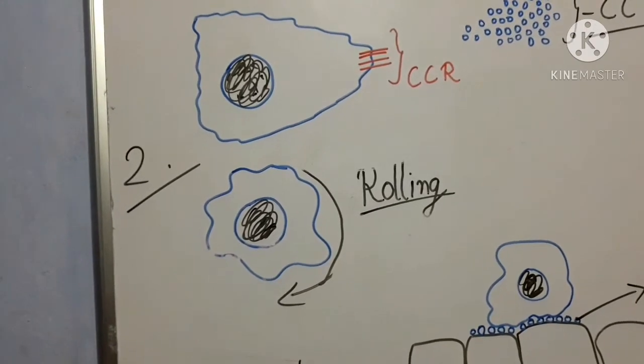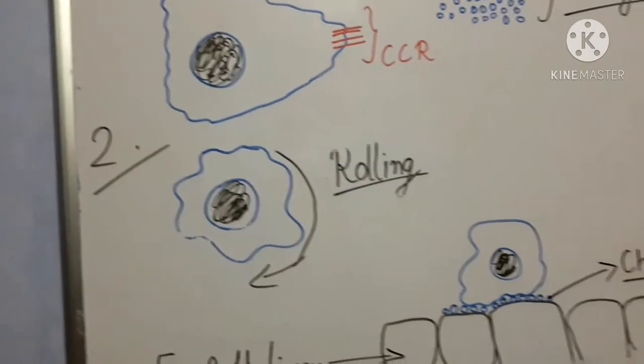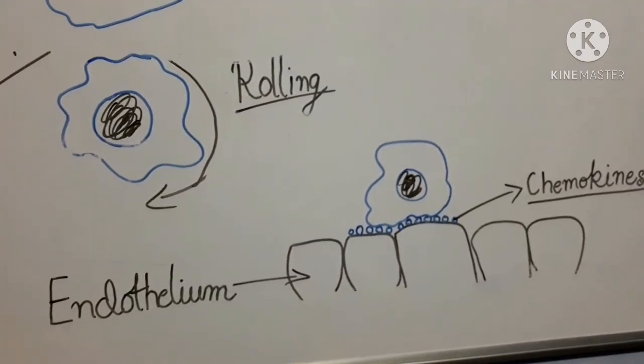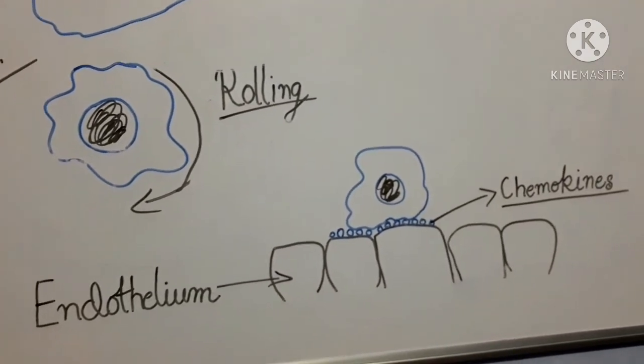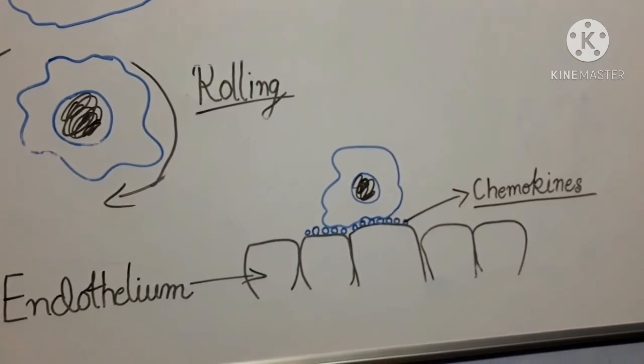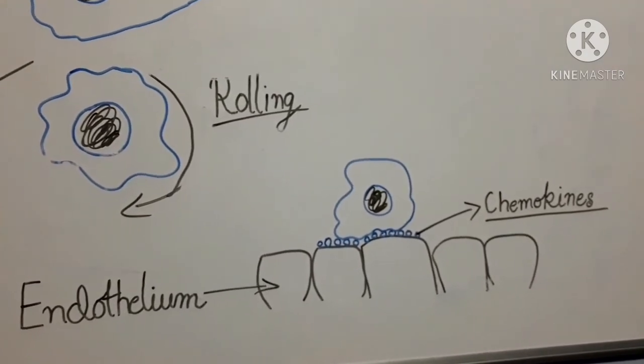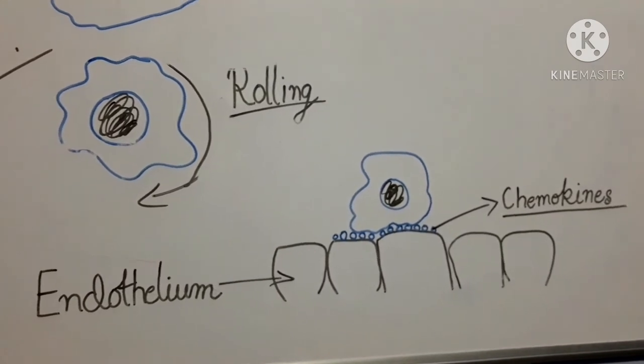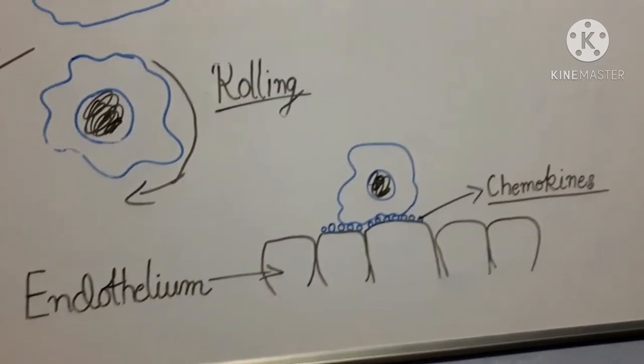These cells start rolling, and by rolling they come in contact with chemokines present on the surface of the endothelium. At this place, these cells get arrested or grabbed by the chemokines, and this process is completed.